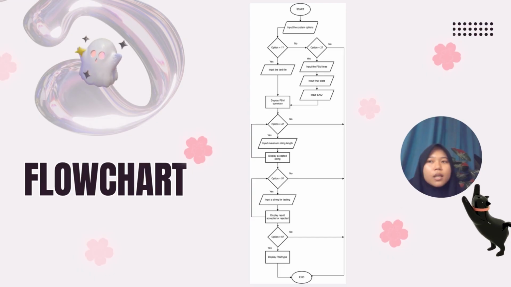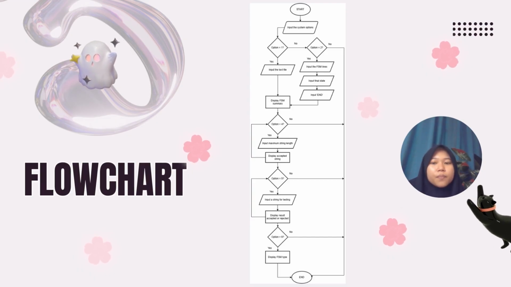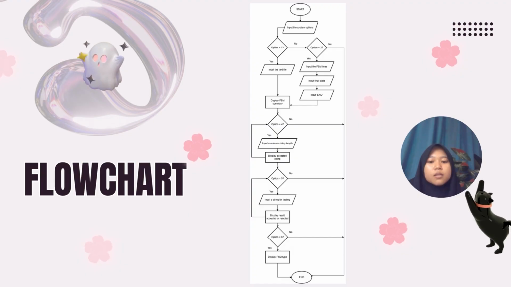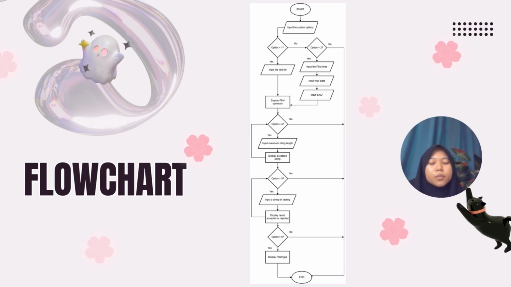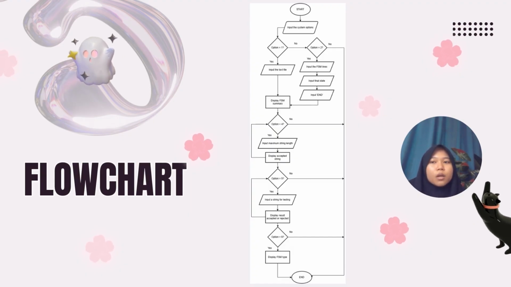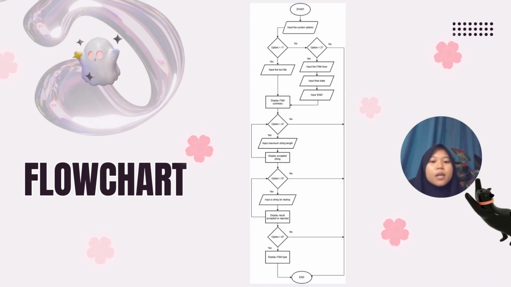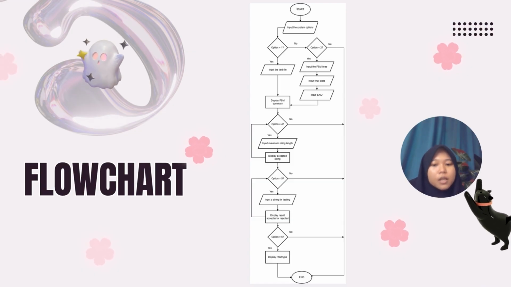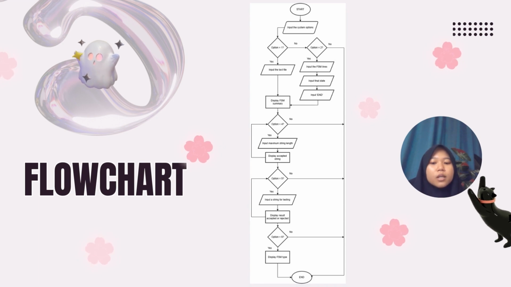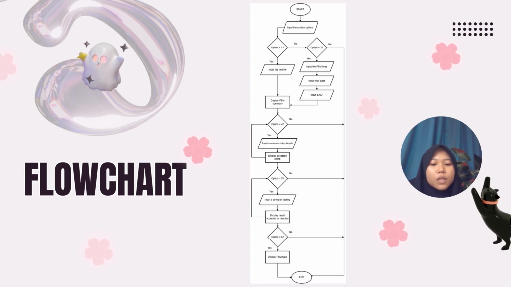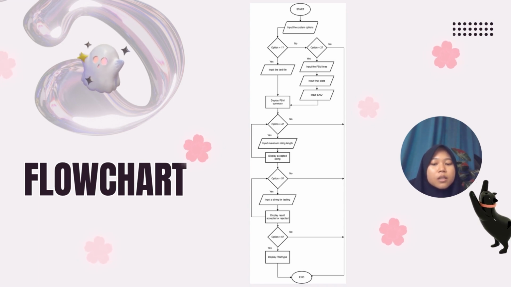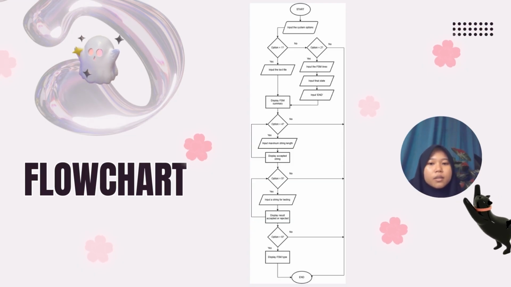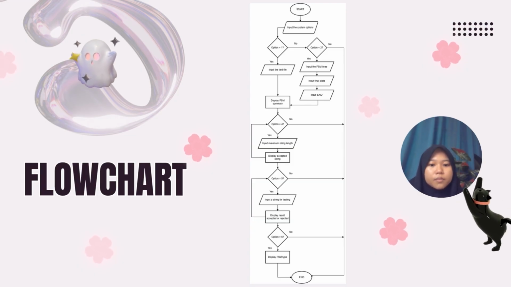So they can input a string for testing. For example, they can input A, B, and the system will display whether it is accepted or rejected based on the FSM lines they have inputted before. And then they can choose option 6 to see whether their FSM is either NFA type or DFA type. So once they are done, the system will end.